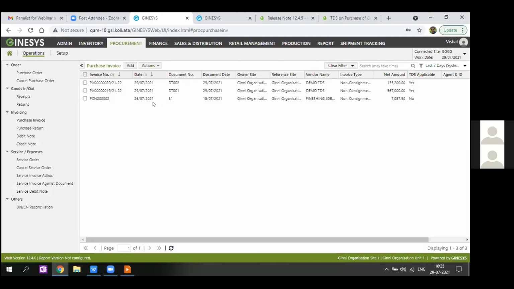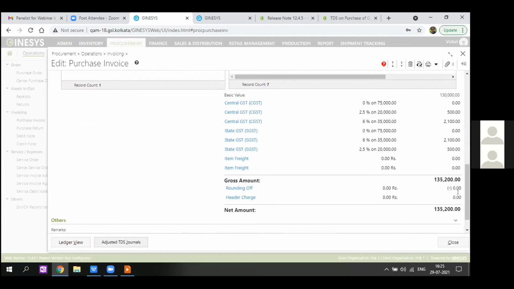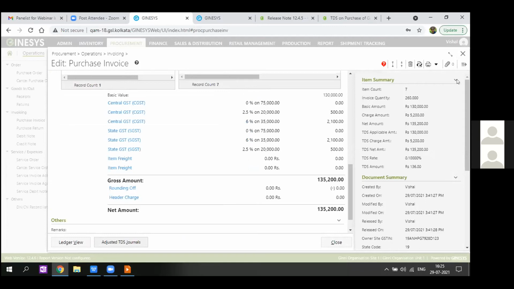Similarly, if I go to the next invoice for this vendor, that is 1,2, you can check it over here. The invoice value for this bill is 1,35,000, which is heavily exceeding the pending amount. The pending amount with respect to the previous bill within the exception limit was 8,000, and the next bill that I have generated is 1,35,000. So in this case, we can see that the TDS rate has been derived as per the section definition, 0.1%, and the TDS amount is calculated on the TDS net amount, that is 1,35,000.